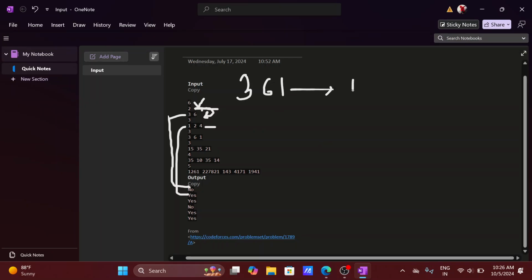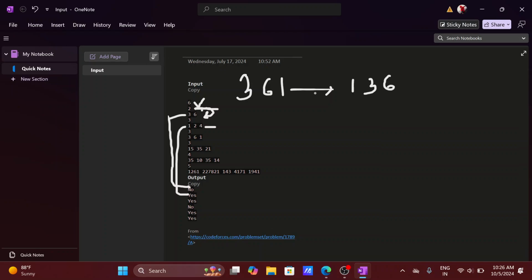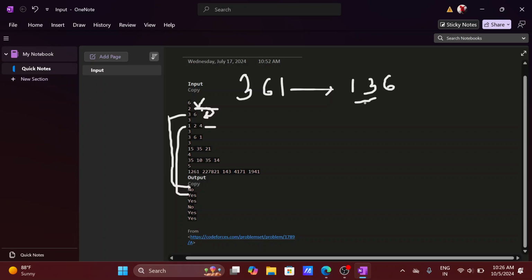After reordering, the array becomes 1, 3, and 6. Now this is one prefix and this is another prefix. We have two prefixes, and so the GCD of this prefix is actually 1, which is less than or equal to 2, and the GCD of this prefix is actually 3, which is less than or equal to its size. What is its size? 3. So now it is also true. So that's why we have to print true here.